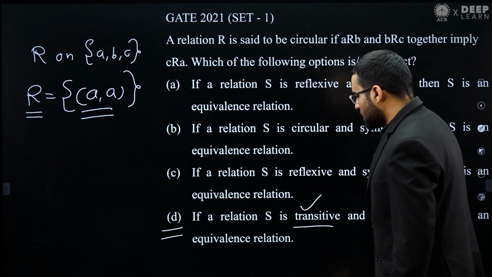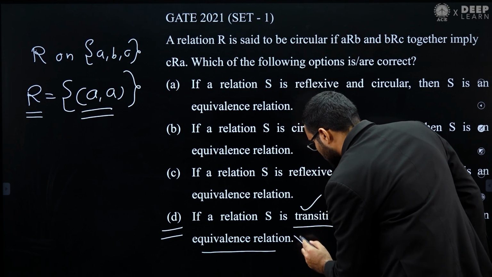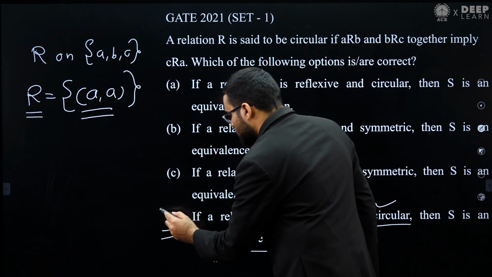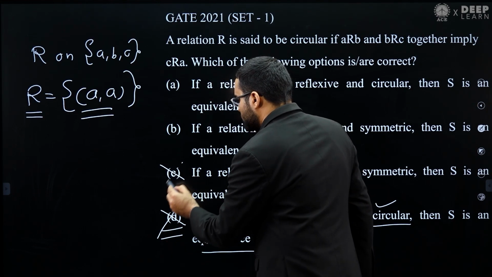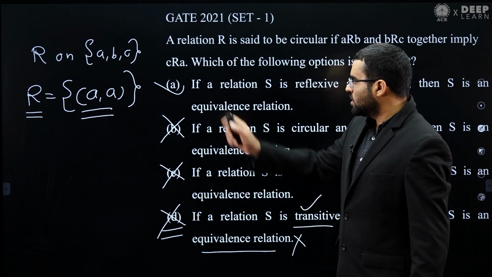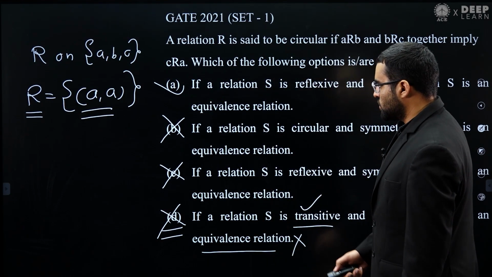So I can say that this is not an equivalence relation. So this is transitive and circular but not an equivalence relation. So option D is also false. So we have seen option C is false, option B is false, and option A is correct. So this is the answer for this question.